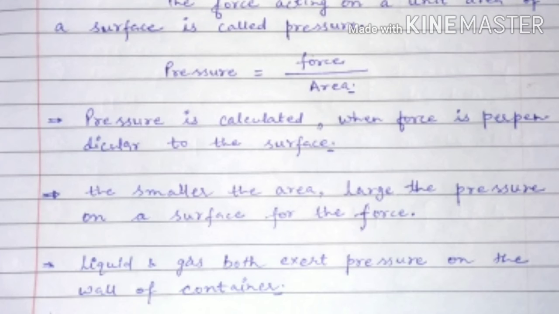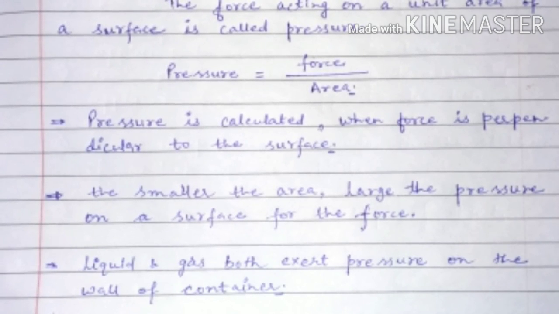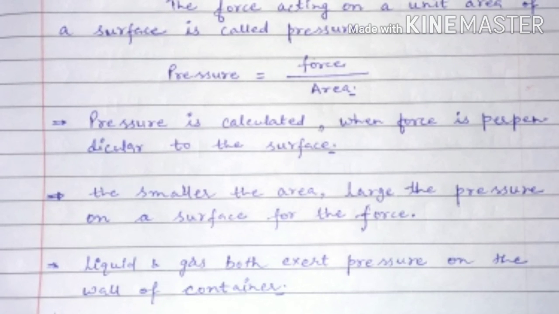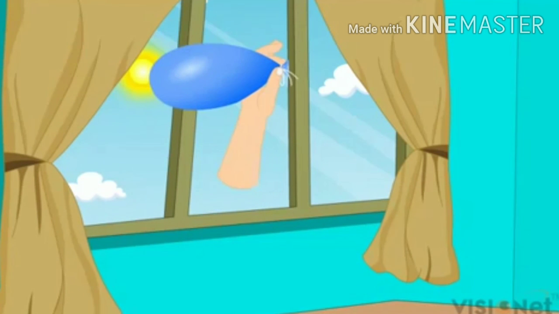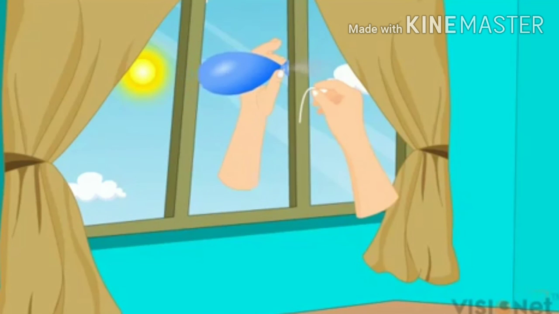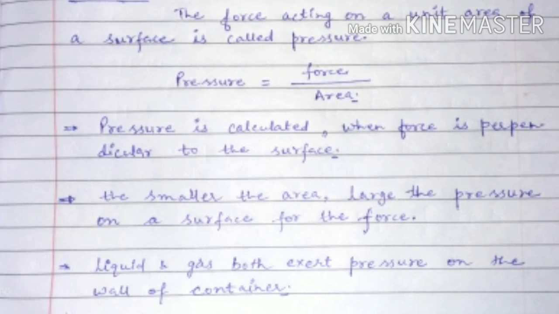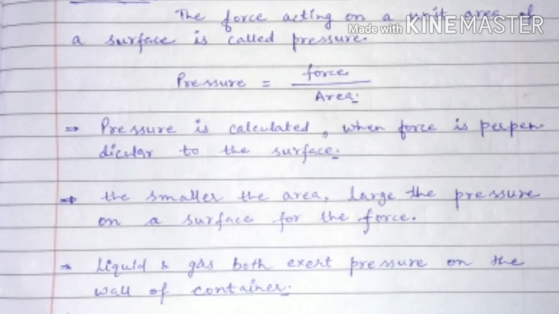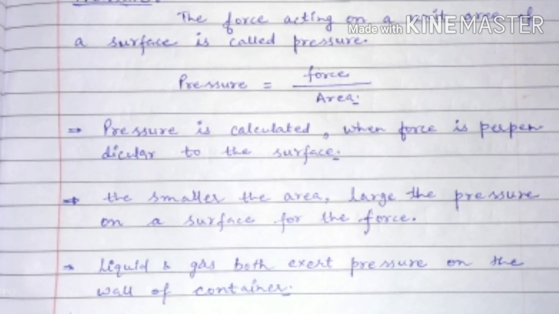Then student, from the next activity we'll try to understand that gases also exert pressure on the wall of the container. For that we need to take a balloon and try to inflate that balloon, so that the balloon gets inflated. And as we remove our hand from the knob of the balloon, the air gets removed from the balloon. Why? This is because of the air pressure.